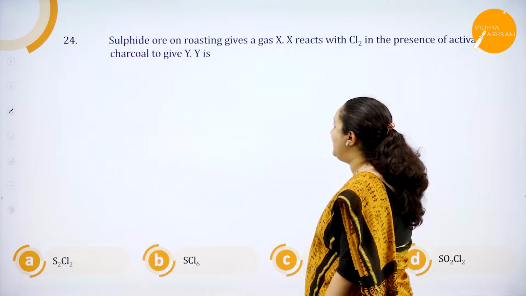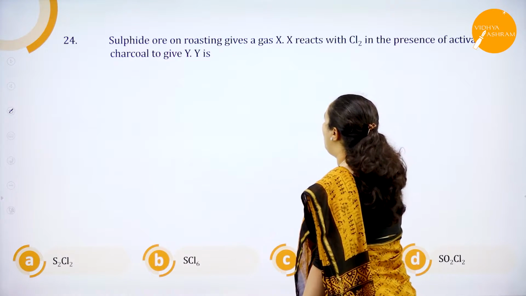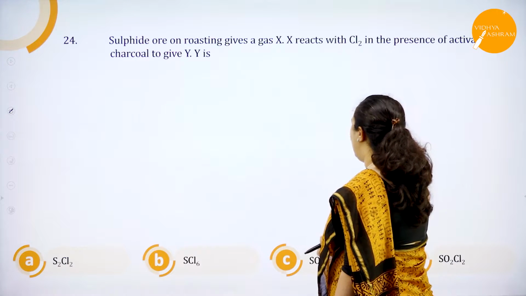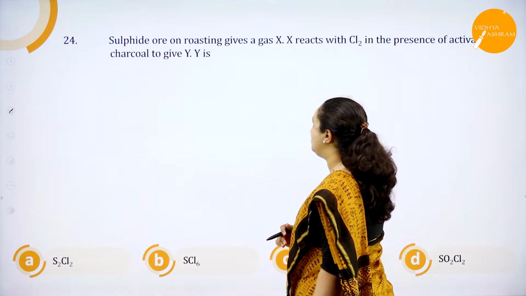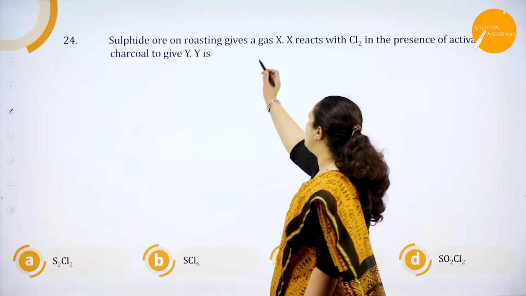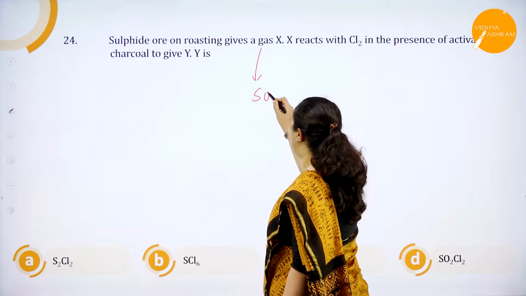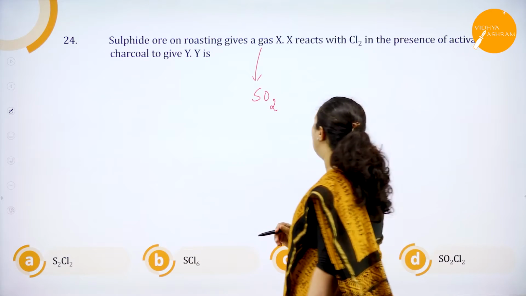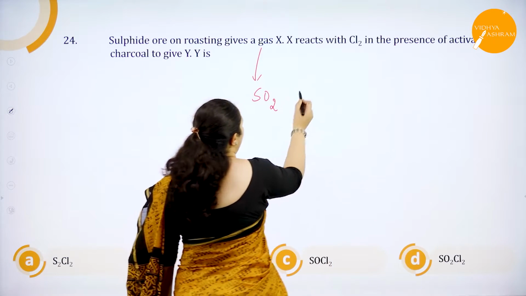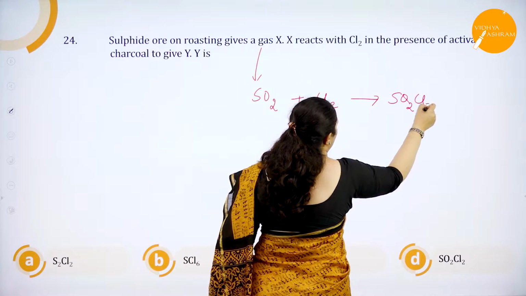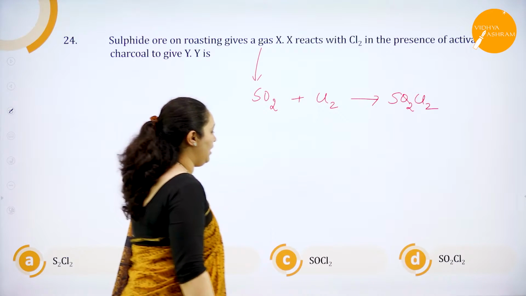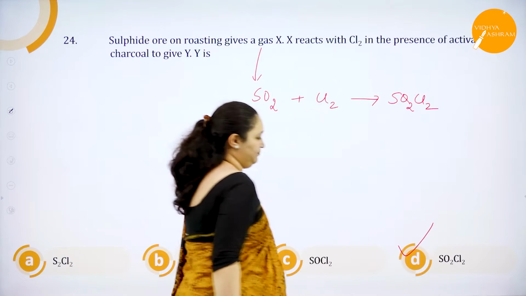Okay, next, 24th question. Sulfide ore on roasting gives a gas X. X reacts with chlorine in the presence of activated charcoal to give Y. See, sulfide ore on roasting, the gas which is given is sulfur dioxide. Okay, now the sulfur dioxide gas, when it reacts with chlorine, it forms SO2Cl2, sulfuryl chloride. So the answer is option D.